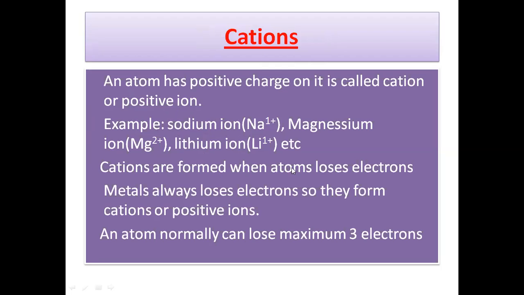Cations are formed when an atom loses electrons, and metals always lose electrons, so they form cations or the positive ions. An atom normally can lose a maximum of 3 electrons. In normal conditions, any atom can lose at most 3 electrons.